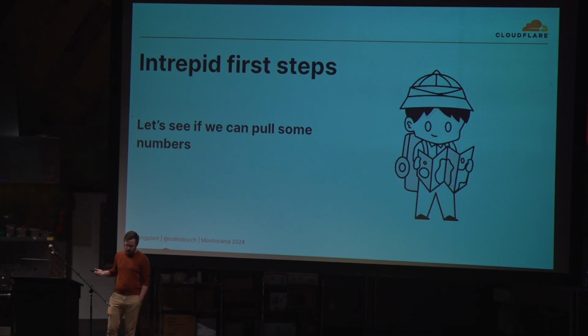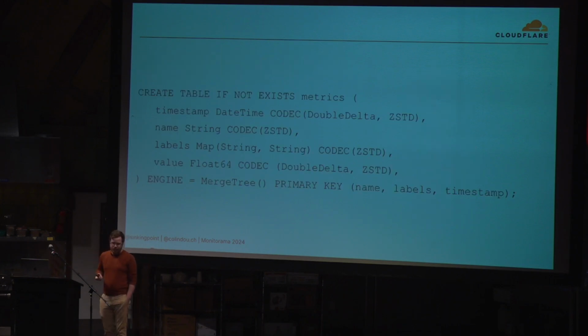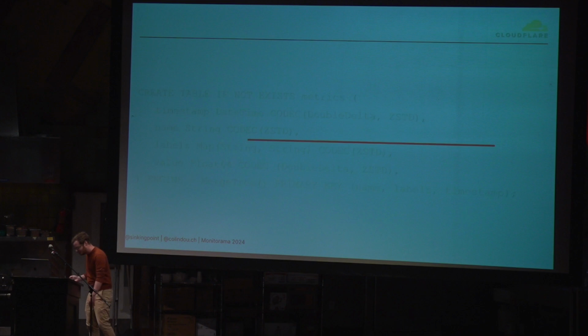So with our replay tool, we can reconstitute a remote write request. We can replay it against our Clickhouse server through our Prometheus bridge. We can run queries against it. We can pull numbers. Let's see. Clickhouse is a structured database to begin with, so we do have to define a schema up front, but we can be pretty generic with it and start with something kind of trivial and pretty similar to what Prometheus does, to be honest. We'll start with a double delta encoded timestamp. We'll split the name out into its own field. We'll have the rest of the labels in a map, and we'll have a double delta encoded value. Again, pretty similar to what Prometheus actually does. Let's push some data in, shall we?